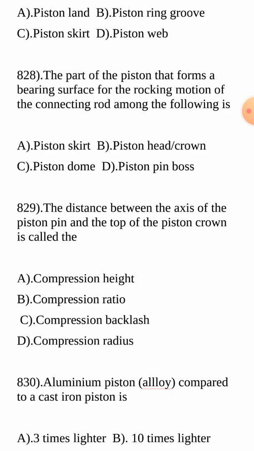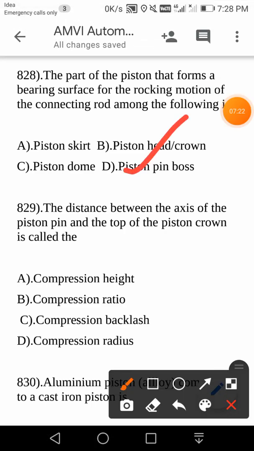All are related to the piston only. So unless you read the textbook IC Engines thoroughly, and all the syllabus related to your AME examination, it will be difficult to choose the correct answer. So please read it thoroughly and then practice the bits. Here the answer is piston pin boss.